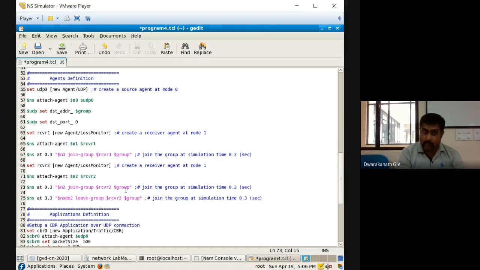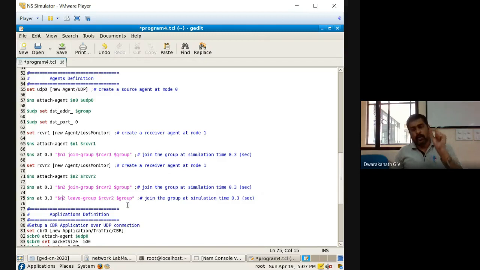Observe the next thing also. Exactly at 3.3, node 2 will leave the group. Join group is a command, leave group is a command. As a receiver 2, it will leave the group which has been defined. What do you mean by this?